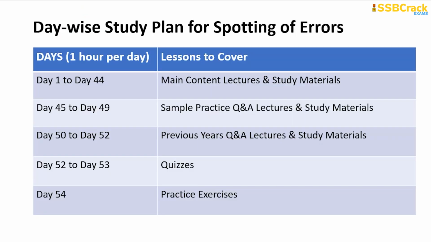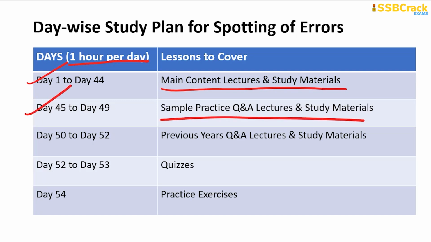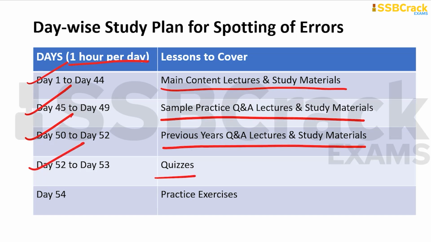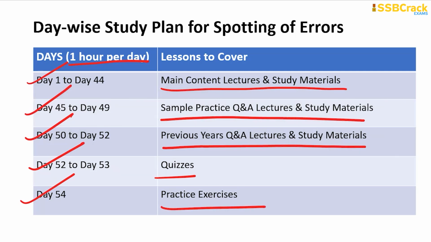So what is the day-wise study plan? Let's see. We have to give 1 hour per day for the full year study plan for CDS English. So from day 1 to day 44, complete all the main content lectures and study materials. Day 45 to 49, sample practice Q&A lectures and study materials of spotting of errors. Day 50 to day 52, previous year's Q&A lectures and study materials. From day 52 to 53, do all the quizzes, and on day 54, complete the practice exercises of spotting of errors.